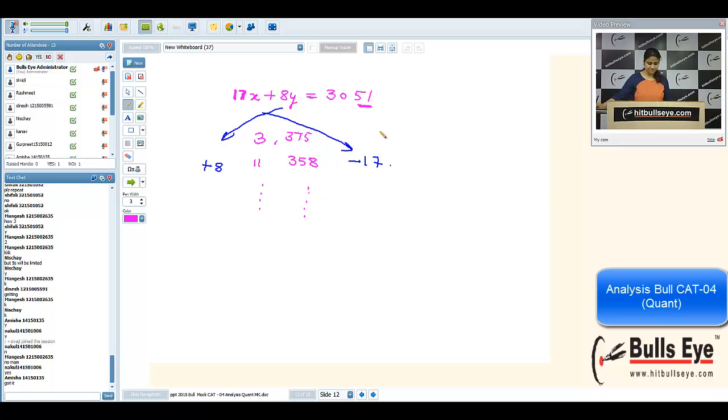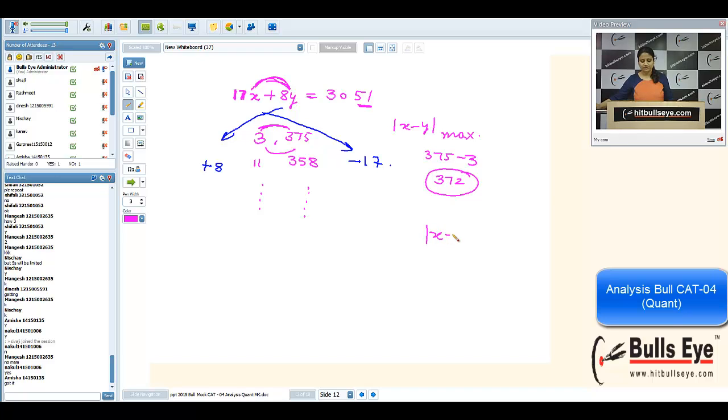Now, what is the question? Question says, for x and y, we will take the difference and we want to maximize this difference. Now it will obviously be 375 minus 3, you can see. That is the maximum distance possible. 375 minus 3, that is 372.